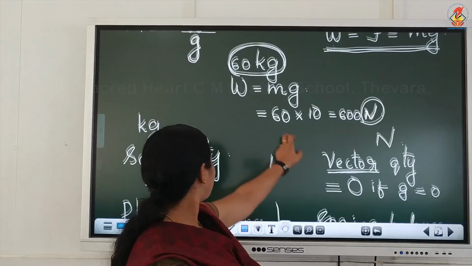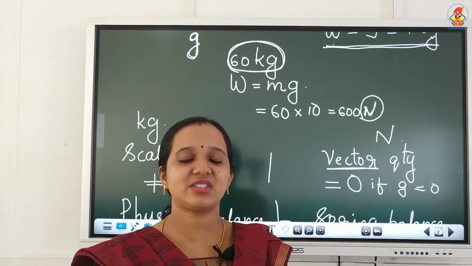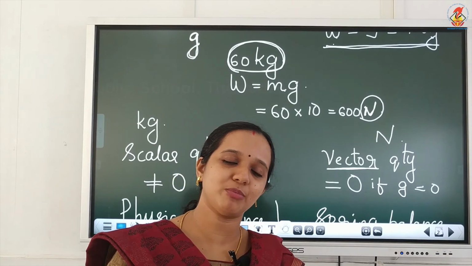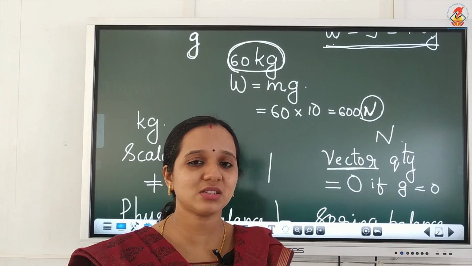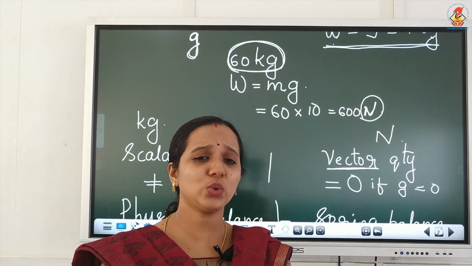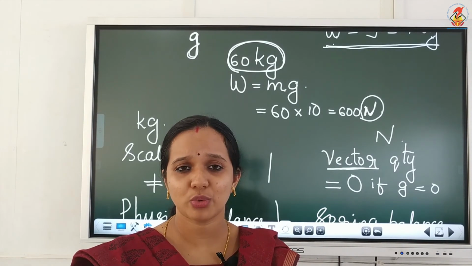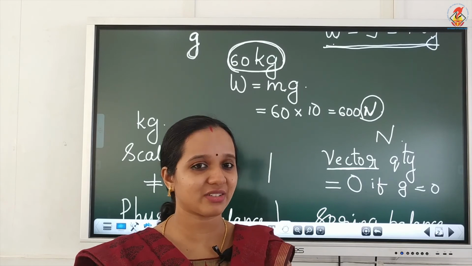Now, mass is a scalar quantity but weight is a vector quantity, which depends upon both magnitude and direction. Since mass is a scalar quantity, it will only have positive values. Its value will never become 0. Since weight is a vector quantity, it depends upon the direction too.